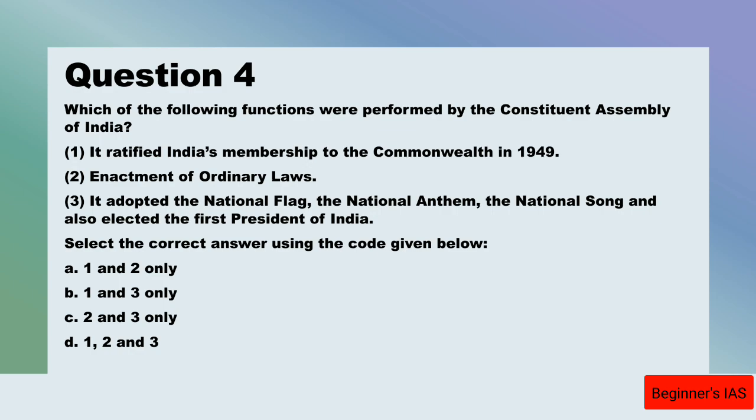But the Constituent Assembly never adopted the national song, and also it elected Dr. Rajendra Prasad as the first president of India on January 24, 1950. Therefore, the statement number 3 is incorrect.